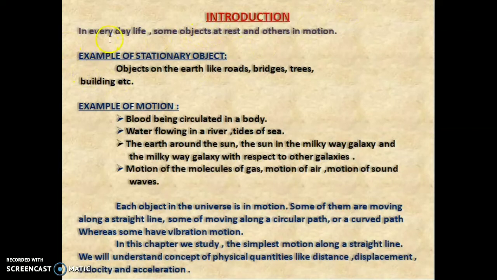Introduction. In everyday life, some objects are at rest and others are in motion. Examples of stationary objects: stationary means the object is at rest. Objects on the earth like road, bridge, tree, building, etc. These objects do not move. They will be at rest.